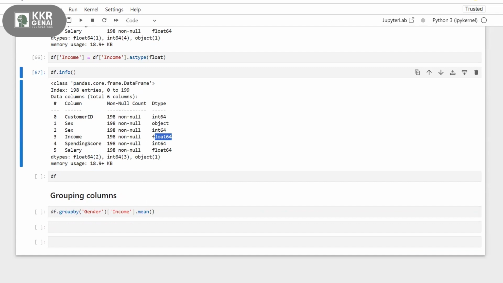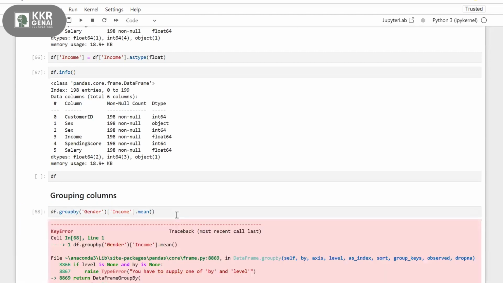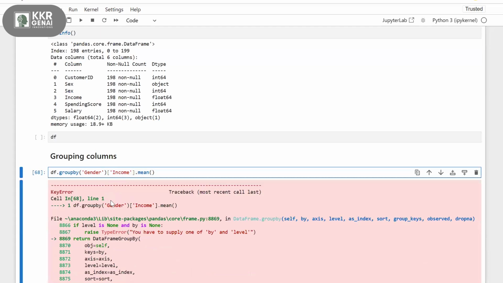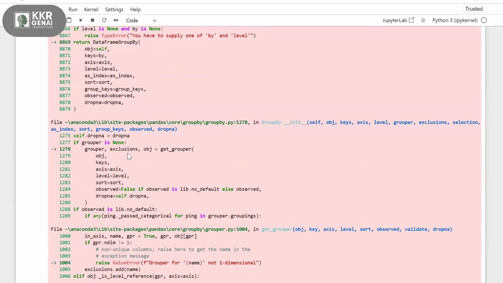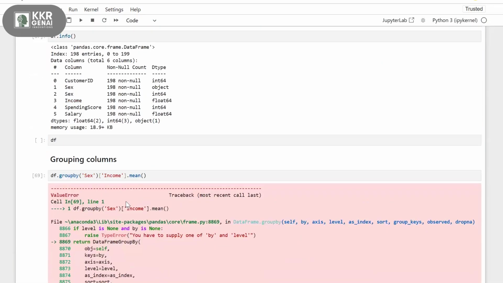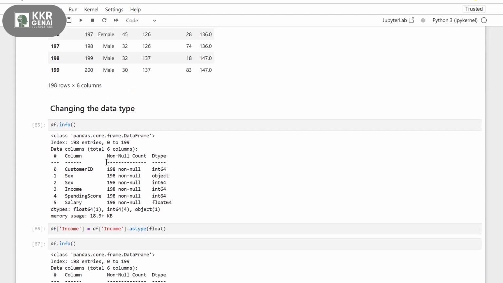And next we have grouping the column. I want to group by gender and income. Let's see the output first. We converted this gender into not one dimensional. I think there are two columns with the name sex. Yes, I think that is the reason.